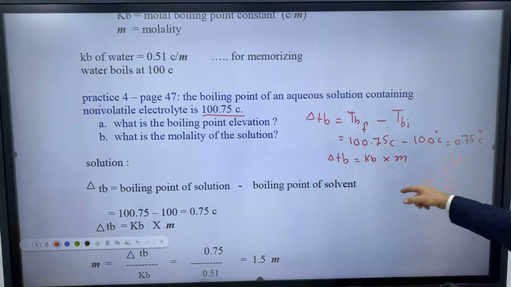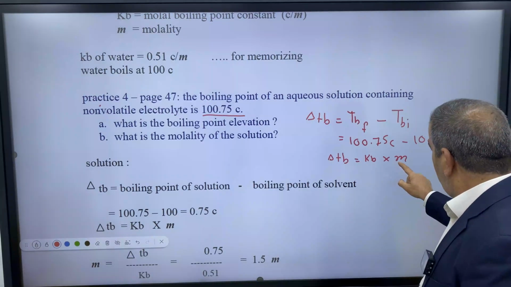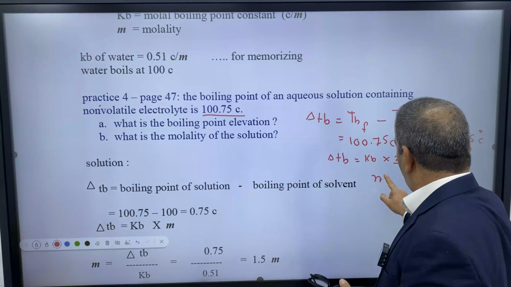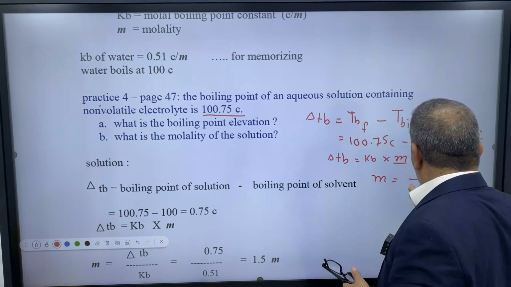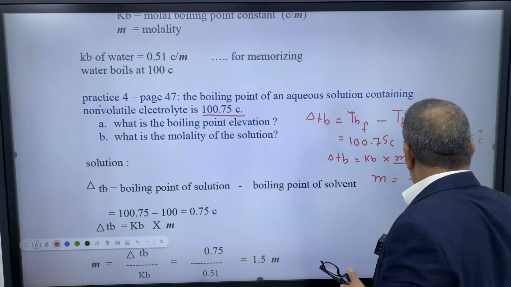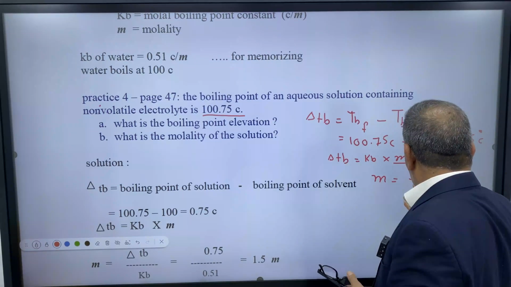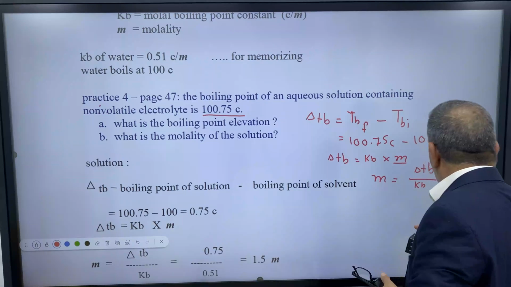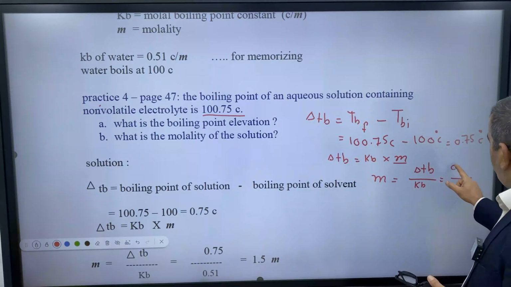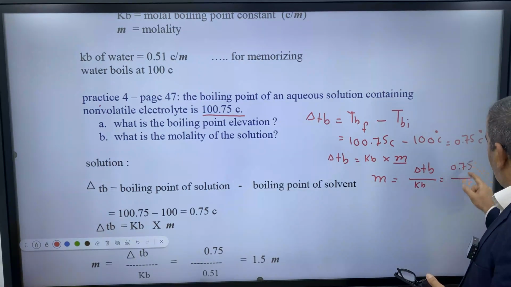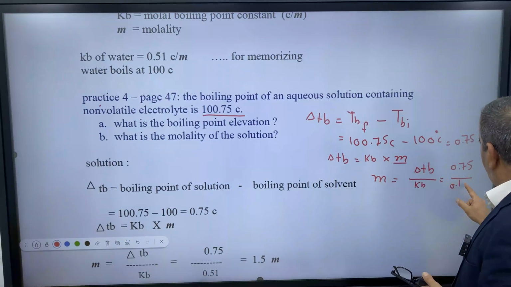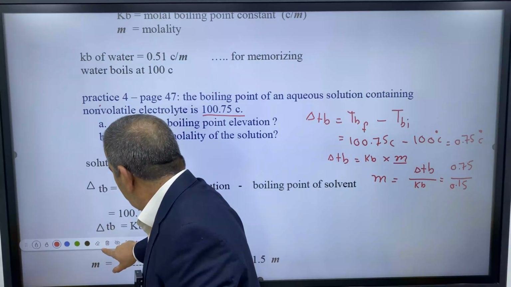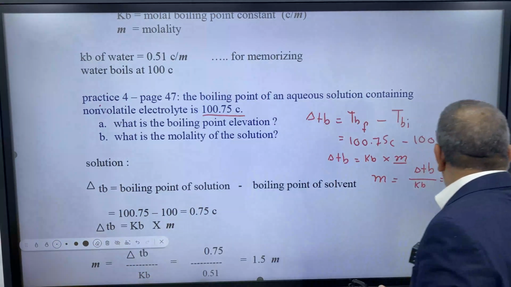We have the delta TB, we have the Kb, but we don't have the molar concentration, which means the molar concentration equals delta TB divided by what? By Kb. And this equals 0.75 divided by 0.51. Sorry, 51, not 15.